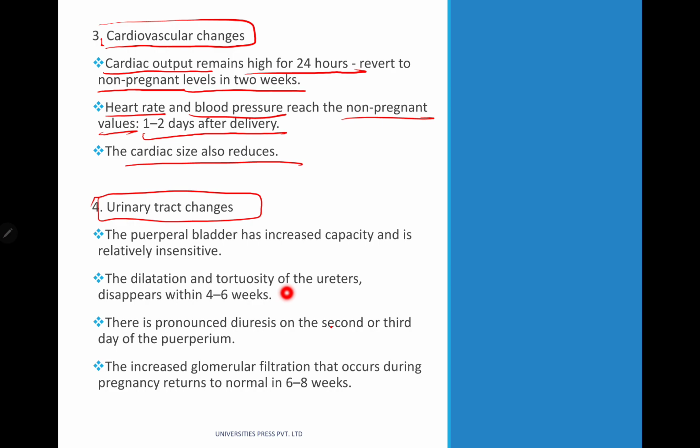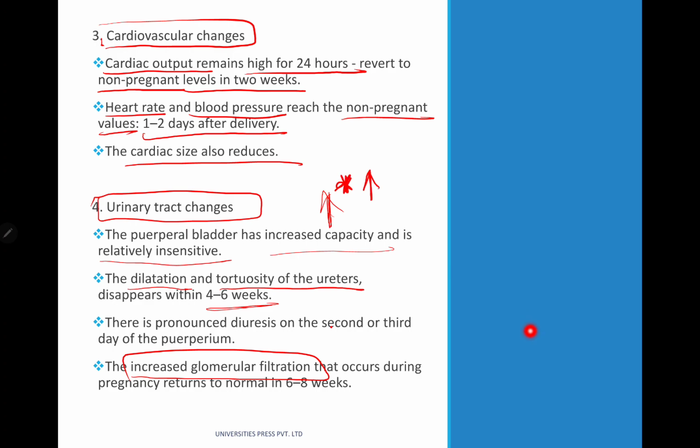The puerperal bladder has increased capacity and is going to be relatively insensitive. The dilatation and tortuosity of the ureters disappear within 4 to 6 weeks. Now there is pronounced diuresis on the 2nd or 3rd day of puerperium. Just remember this point, it's very important: the glomerular filtration rate, GFR, that is increased during pregnancy, returns to normal within 6 to 8 weeks.